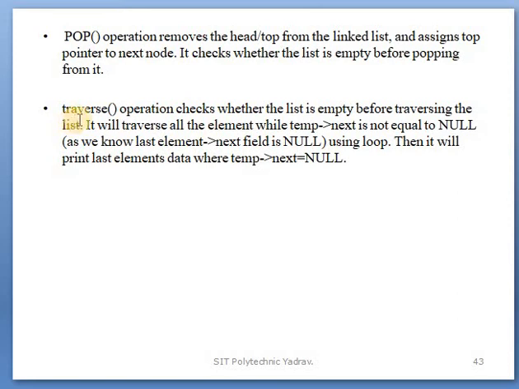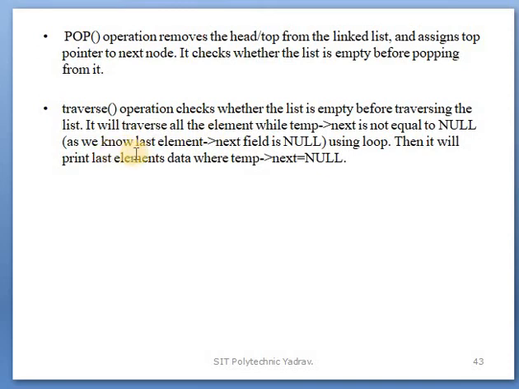Next point, the traverse operation checks whether the list is empty before traversing the list. It will traverse all the elements while temp next is not equal to null.